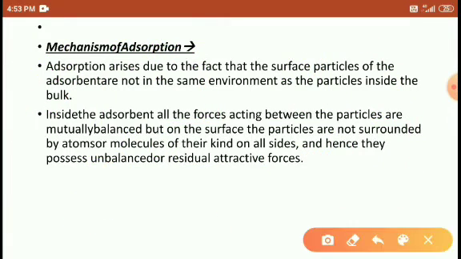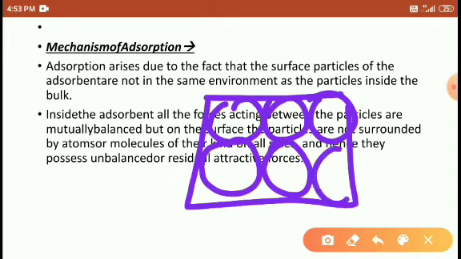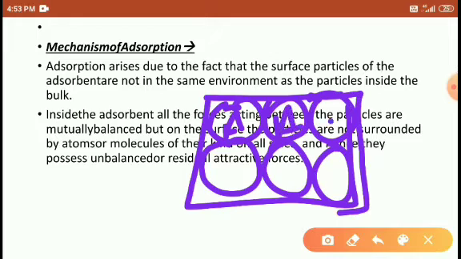Right, students? Adsorption arises due to the fact that the surface particles are not in the same environment as the particles inside the bulk. So what does that mean, students? Consider any surface particle. This is the inside layer of the material. For the inside layer, I mention here the particle A. These are the A particles.